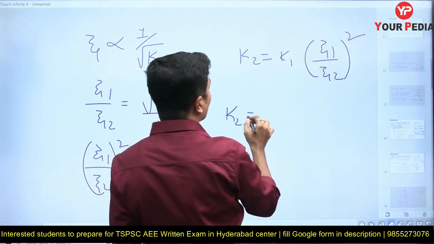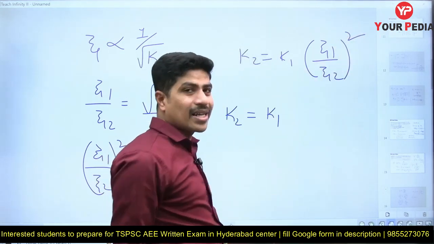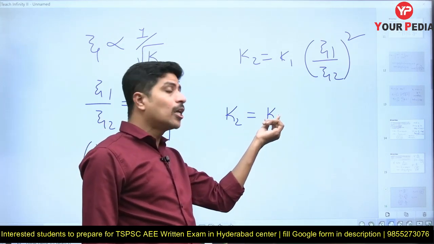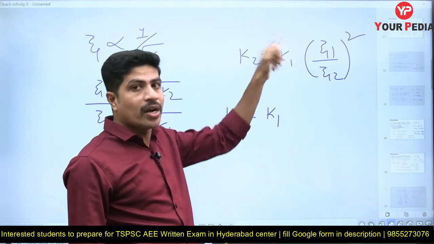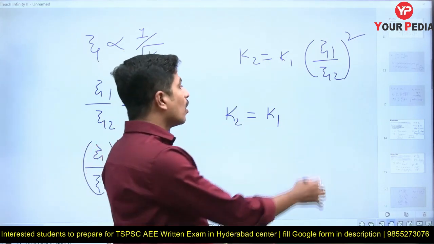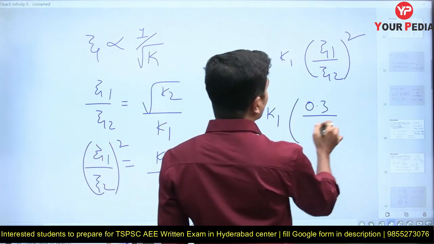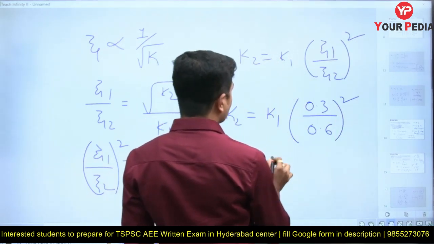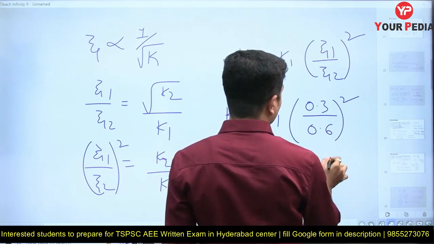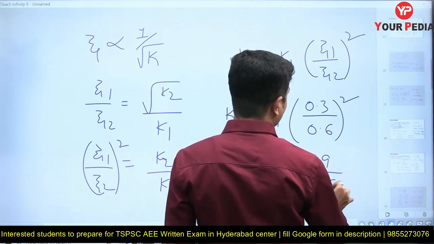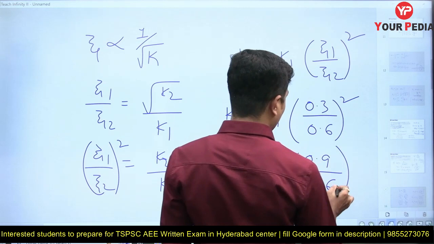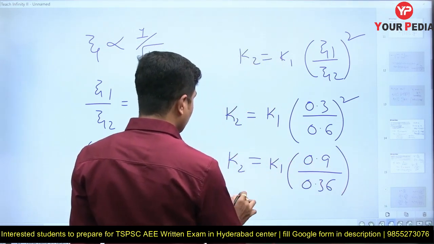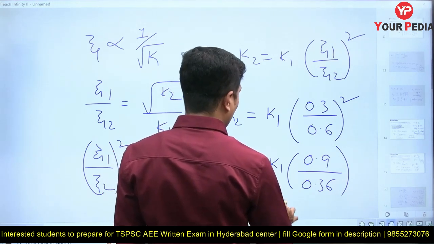Let me remain it as k1 only. Why? Because he wants by how much factor this k1 should be multiplied so that he is going to get 0.6 as the new zeta. What is the old zeta? 0.3, new one is 0.6. Whole square. So k2 is equal to k1 into 0.9 by 0.36. Now you solve it, you are going to get k2 is equal to 0.25 times of k1.